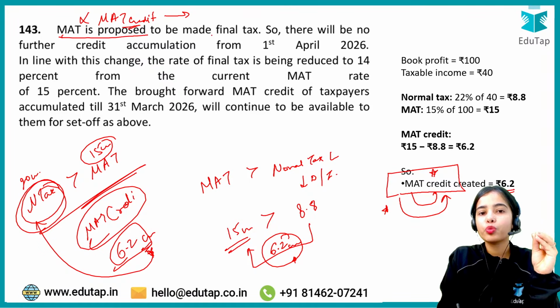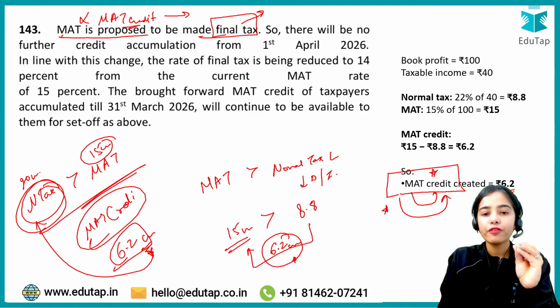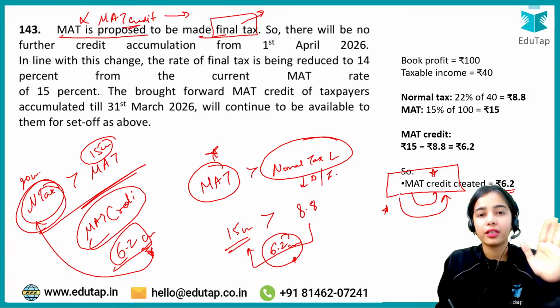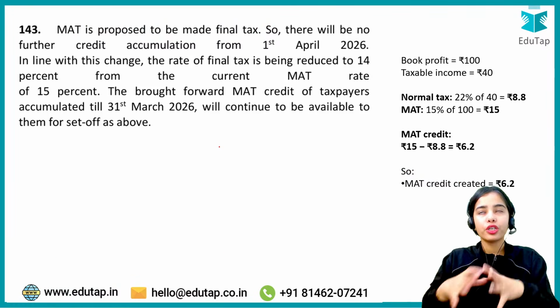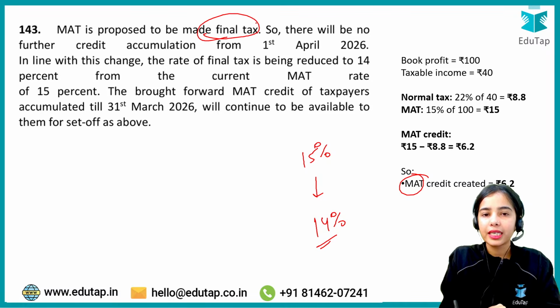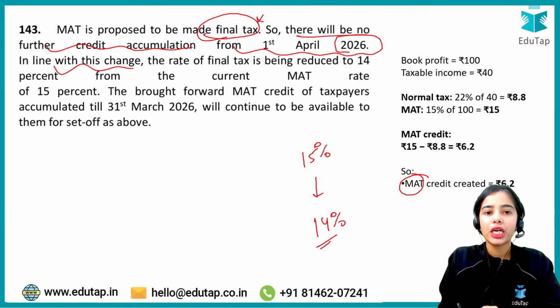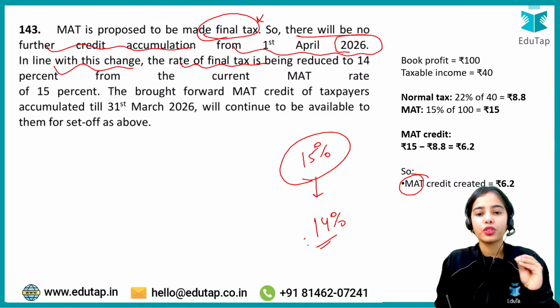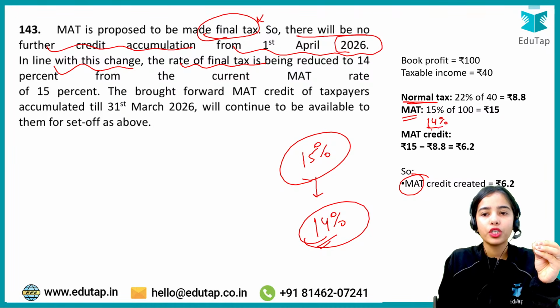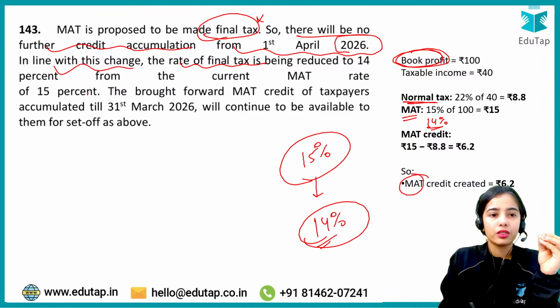Now the MAT is proposed to be made a final tax, that if the normal tax is lower than the MAT, the MAT has to be paid and there will be no credit provided in the future. To provide relaxation to businesses, the MAT that was 15% has been reduced to 14%. So there will be no further credit accumulation from 1st April 2026. In line with this change, the rate of final tax has been reduced from 15% to 14%. So whenever your normal tax is very low, the MAT will be taken at 14% on your book profit. Okay, so this is the idea.